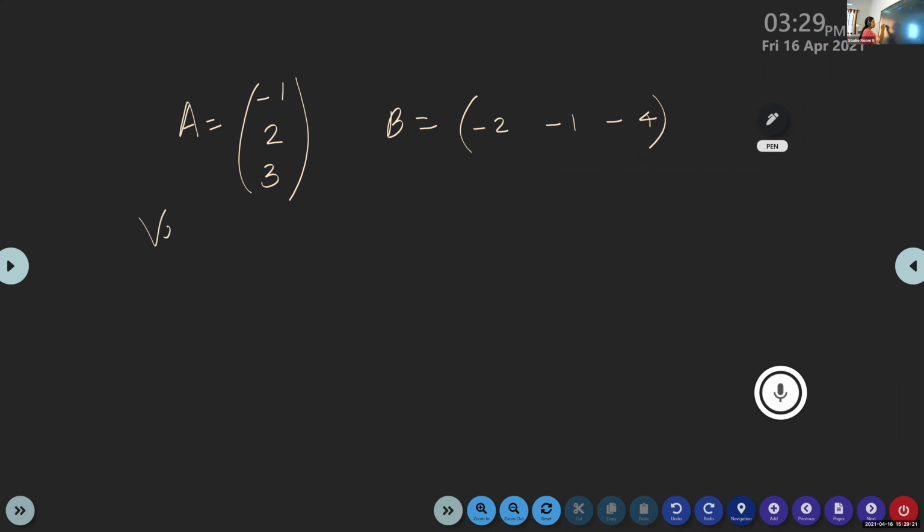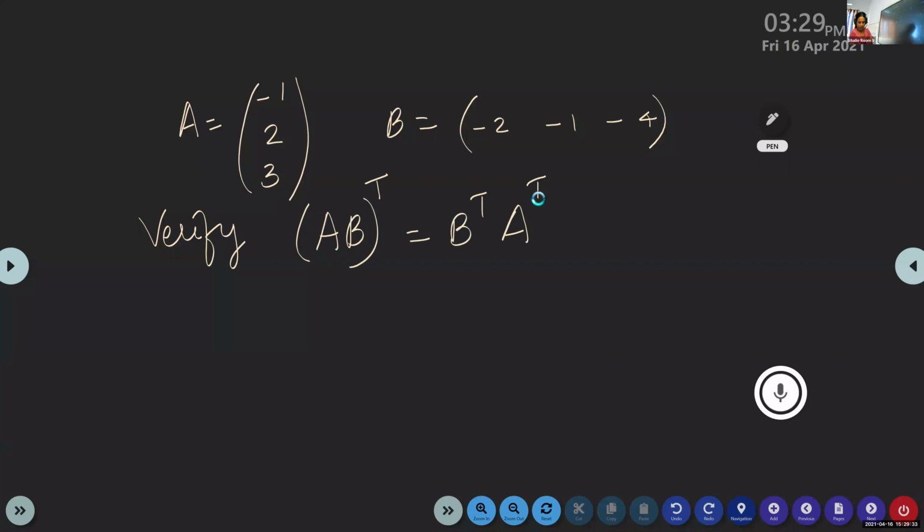Verify (AB) whole transpose is equal to B transpose into A transpose. See, you should be familiar with both the notations.